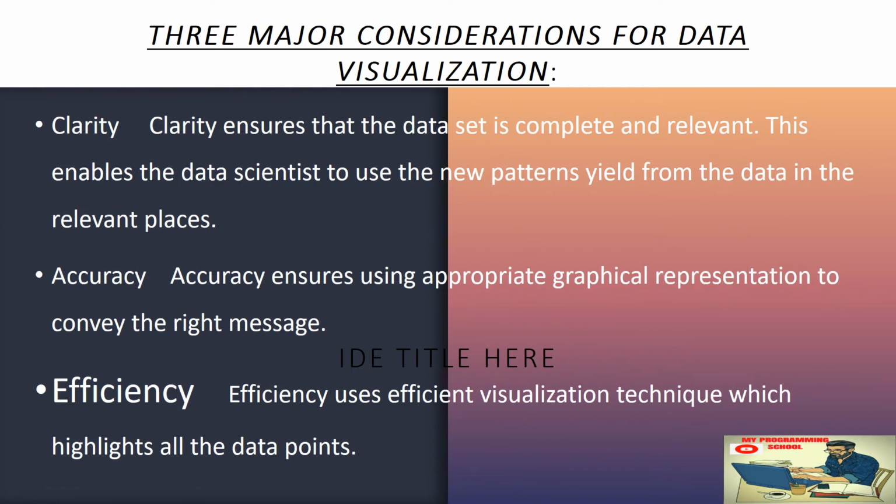Here are three major considerations for data visualization. Clarity: clarity ensures that the dataset is complete and relevant. This enables data scientists to use the new patterns found from the data in relevant places. Accuracy: accuracy ensures using an appropriate graphical representation to convey the right message. Third, efficiency: efficiency uses different visualization techniques which highlight all the data points.